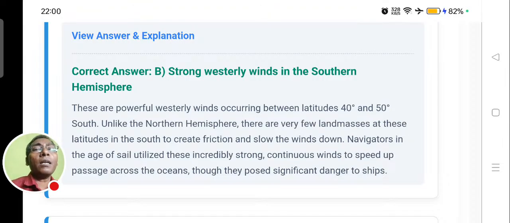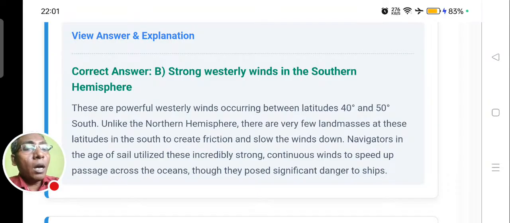Okay, these are powerful westerlies, or westerly winds, occurring between latitude 40 and 50 degrees south. Unlike the northern hemisphere, this location is in the southern hemisphere, and there are very few land masses at this latitude in the south to create friction and slow the winds down. These are called roaring 40s.